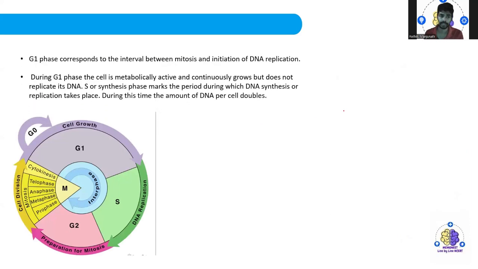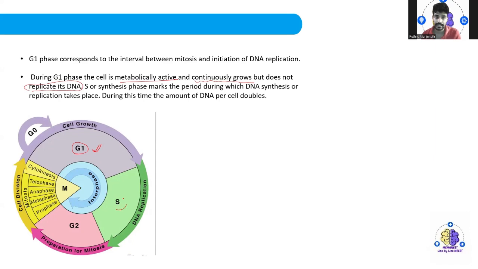Coming to the very first phase of the interphase, that is the G1 phase. The G1 phase corresponds to the interval between the M phase and initiation of DNA replication. Very important. During this G1 phase, the cell is metabolically active and continuously keeps on growing. But in this phase, you won't see any replication of the DNA.